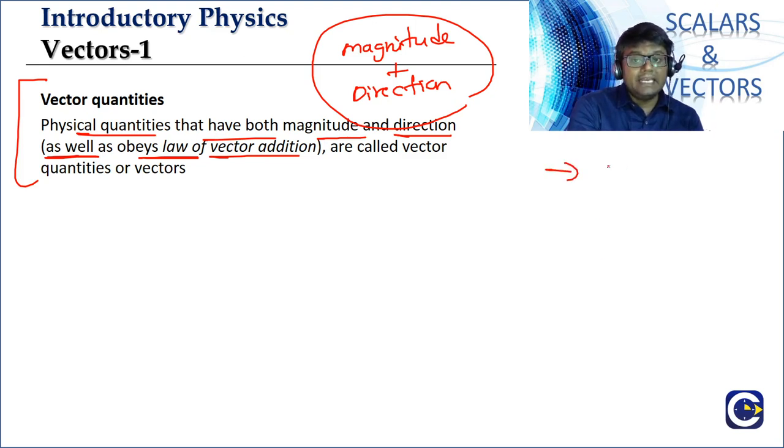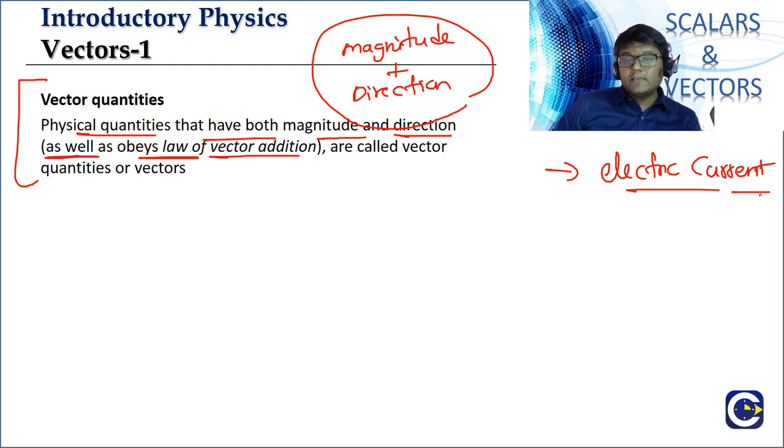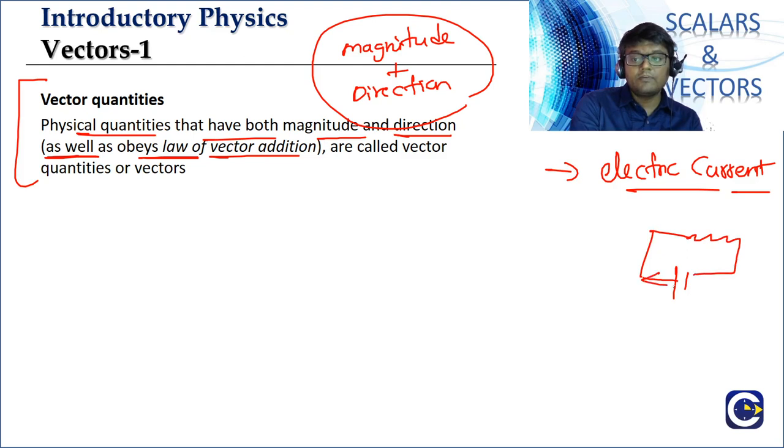I'll just give you an example. Electric current is a physical quantity which has magnitude and direction. Does current have direction or not? Remember in normal 10th standard, when we talk about electrical circuits, what do we say? Current goes from the positive terminal of the battery to the negative terminal of the battery, correct? So we are giving direction for the current. So current has magnitude and direction, but current is not a vector, current is a scalar. Why, we will see. Basically, what is the reason? It does not satisfy the vector law of addition.